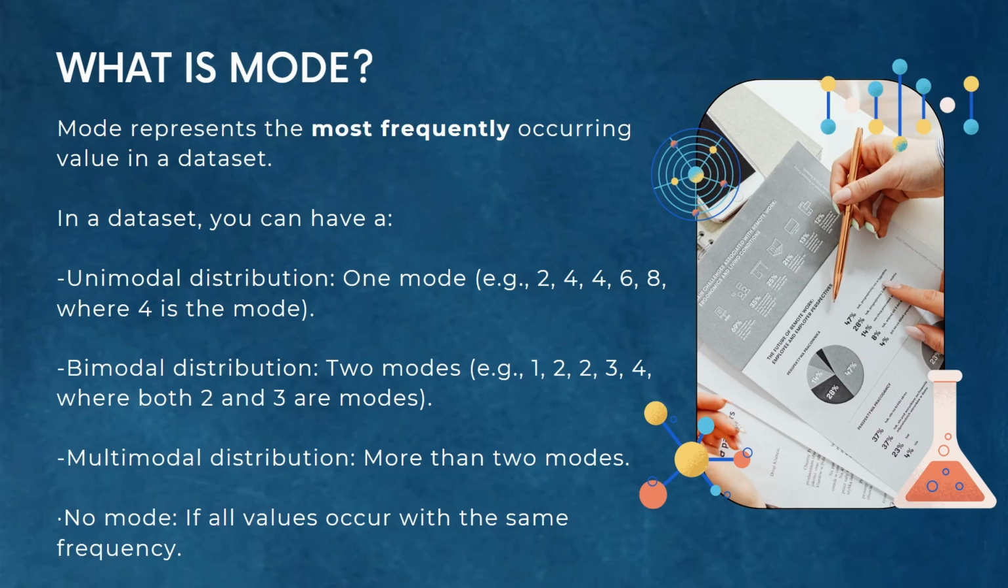Mode. The mode is a measure of central tendency that represents the most frequently occurring value in a dataset. Unlike the mean, which represents the average, and the median, which represents the middle value, the mode is the value that occurs with the highest frequency. In a dataset, you can have unimodal distribution, bimodal distribution, multimodal distribution, and no mode.